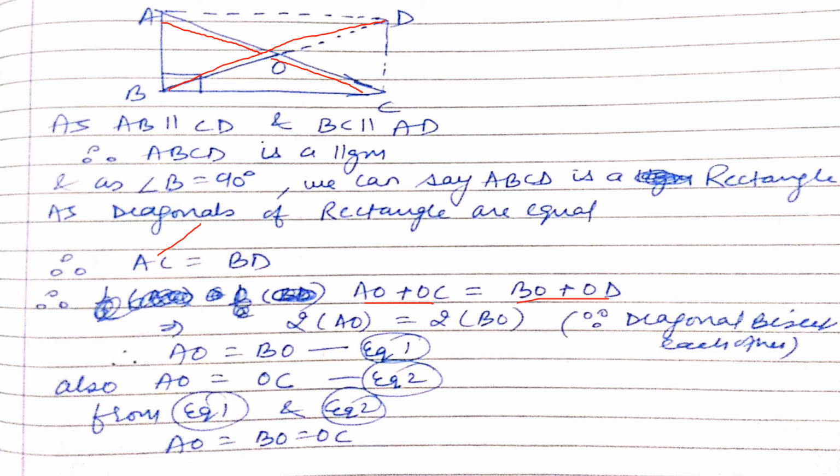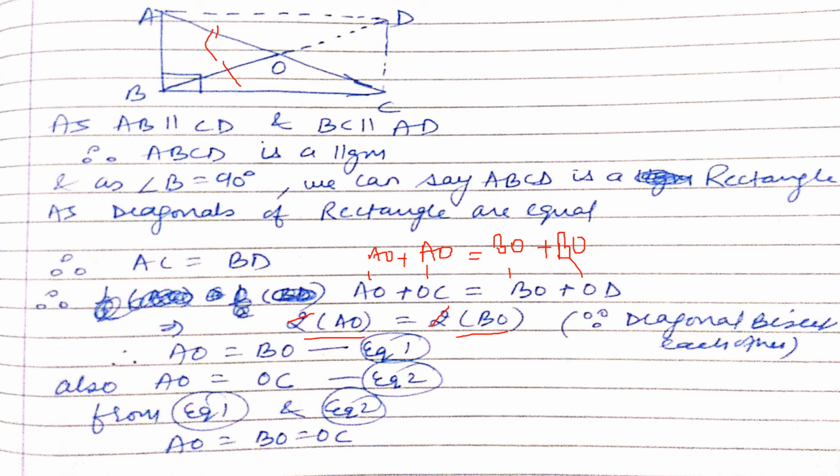If you try to understand, AO is equal to OC. So we can write OC as AO only. This becomes twice AO. How? See again. I can write this as AO. This OC can be written as AO again, because OC equals AO. Similarly, BO is BO and OD can be written as BO again because they both are equal. So it becomes twice AO equal to twice BO. Twice cancels. AO is equal to BO. So we have got this side equal to this side.